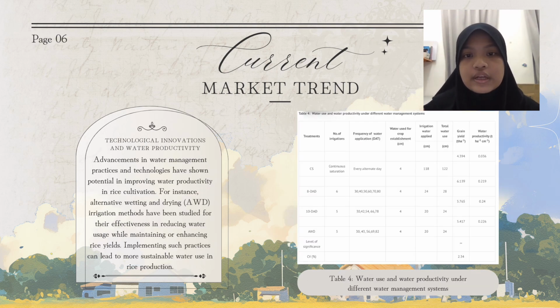Lastly, technological innovation and water productivity. Advancements in water management practices and technologies have shown potential in improving water productivity in rice cultivation. For instance, alternate wetting and drying irrigation methods have been studied for their effectiveness in reducing water usage while maintaining or enhancing rice yield. Implementing such practices can lead to more sustainable water use in rice production.